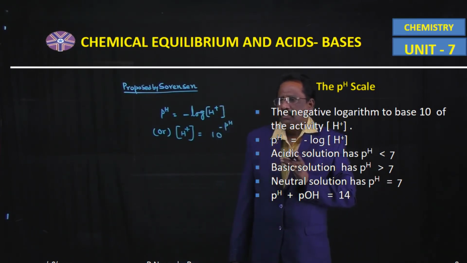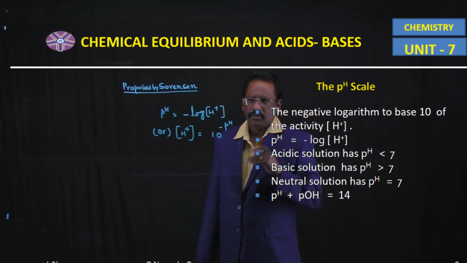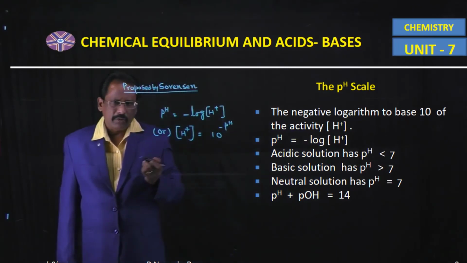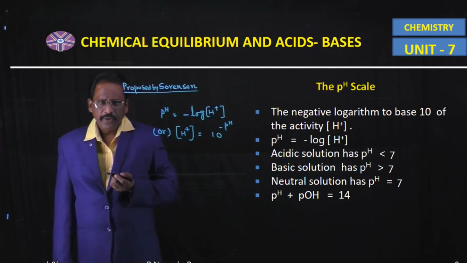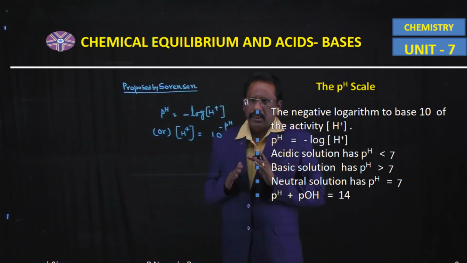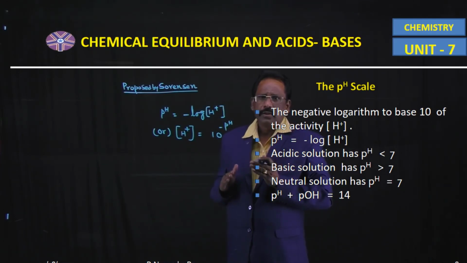Minus log H plus active mass is equal to pH of that solution. So the H plus ion active mass is equal to 10 power minus pH. So here the pH of the solution determines the acidic or basic or neutral nature of the solution.